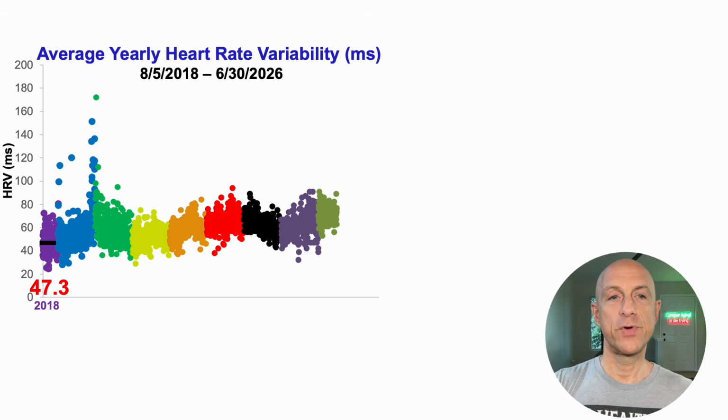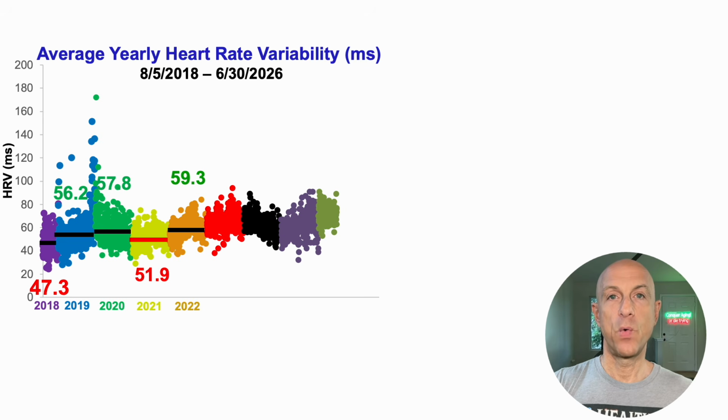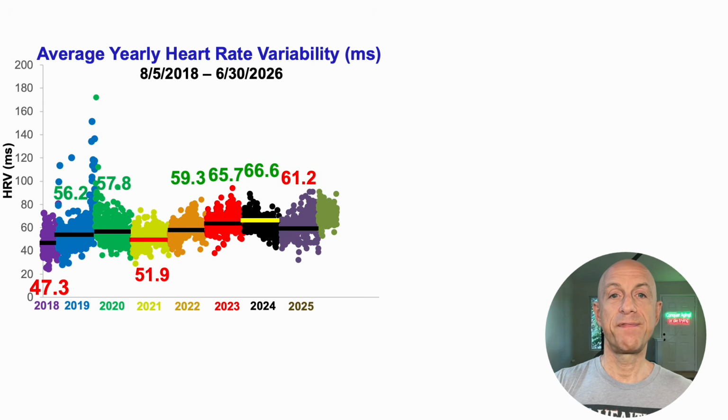I was then able to increase it over the next 2 years to an average of 56 and 58 milliseconds. I had a regression in 2021 to an average of 52 milliseconds, but then back on track going forward: 59 average full year, 59, 66, 67, but then another setback in 2025, 61. And then the good news is I met my best ever full year average for HRV almost 8 years later, with an average for the first 6 months in 2026 of 72 milliseconds.